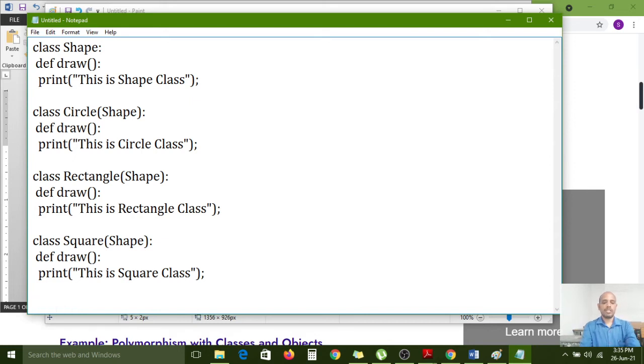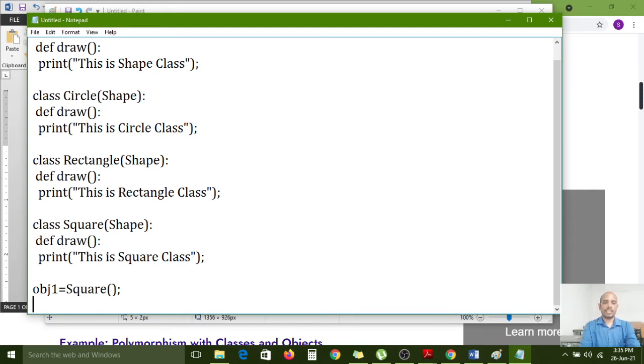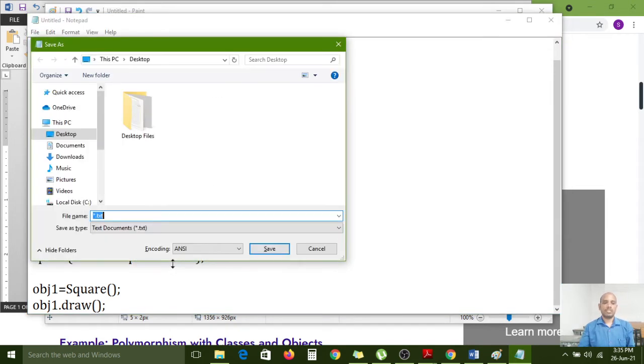Now I am creating the square class object. For that, obj1 is equal to Square(). So the object is created. obj1 dot draw, I am calling the method.